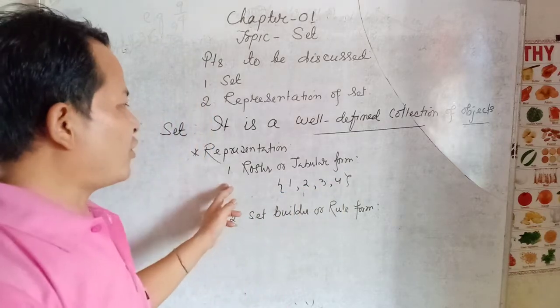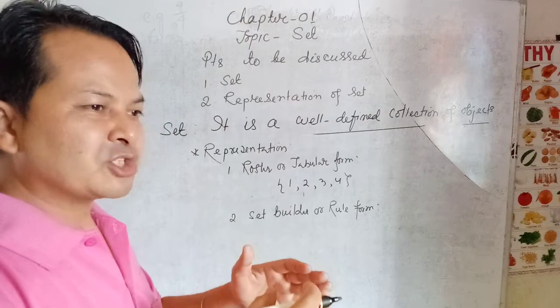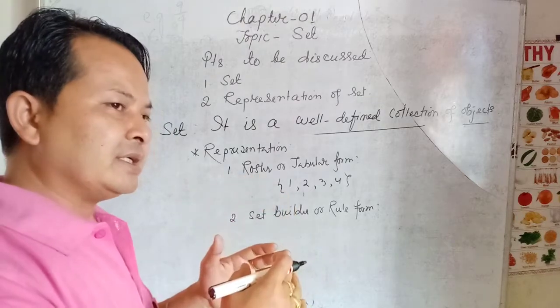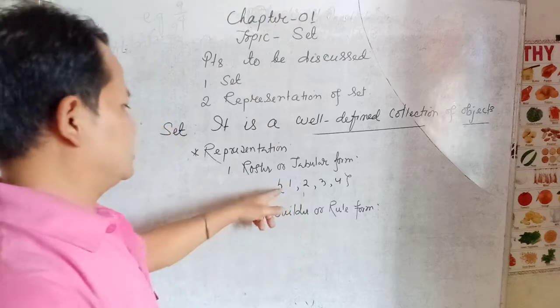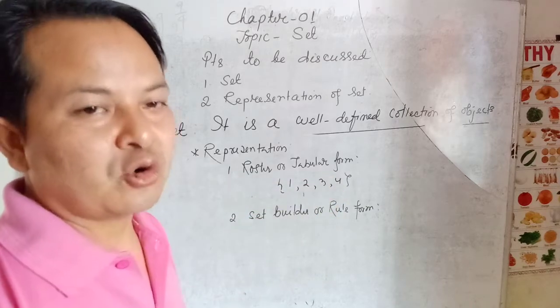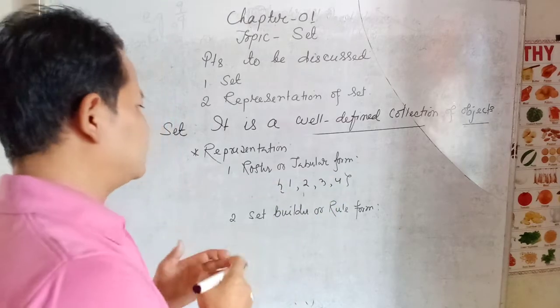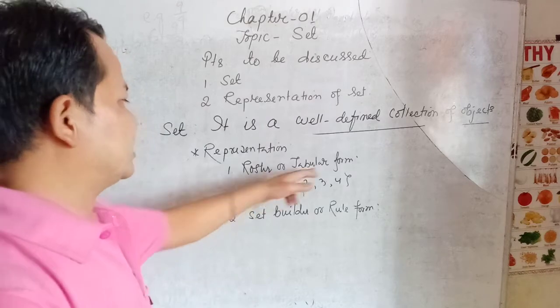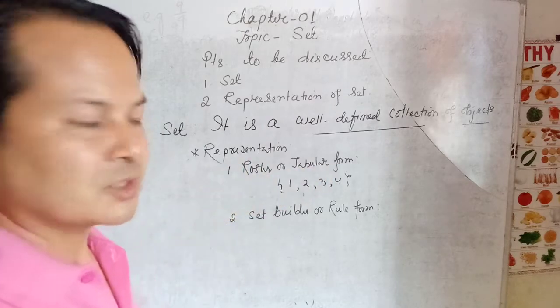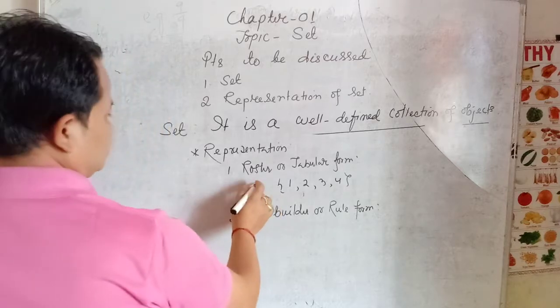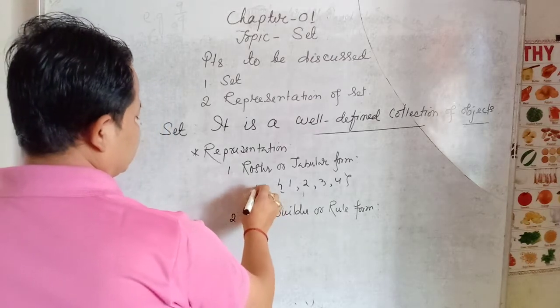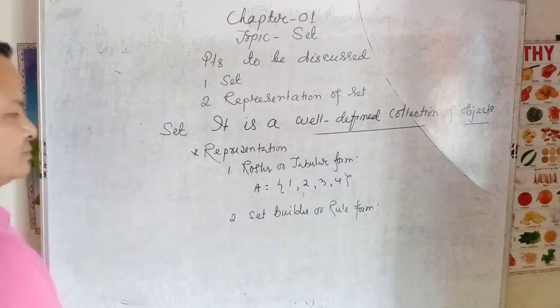In the first form of set, all the elements should be written within braces or second bracket, and all the elements should be separated by commas. Then that form of set is called tabular form or roster form. This is a set only. I can represent this set as A, suppose.